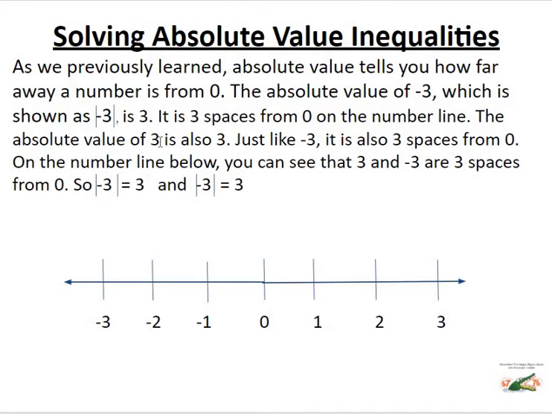The absolute value of +3 is also 3. Again, it's 1, 2, 3 spots from 0. So whether it's -3 or 3, the absolute value of both of those is 3. Both are 3 spaces from 0. The absolute value of -2 is 2. The absolute value of +2 is also 2. Again, we're just counting how many spaces each number is from 0.